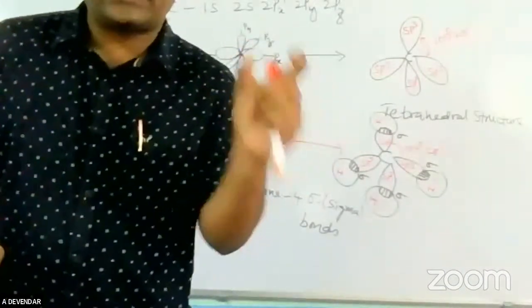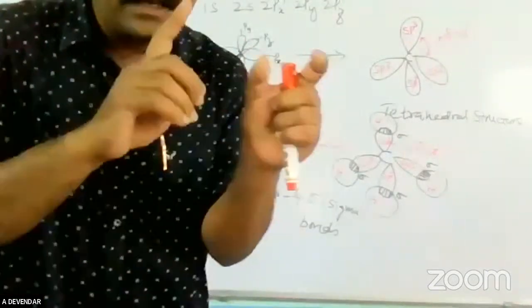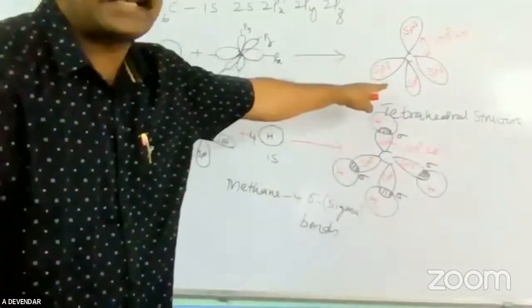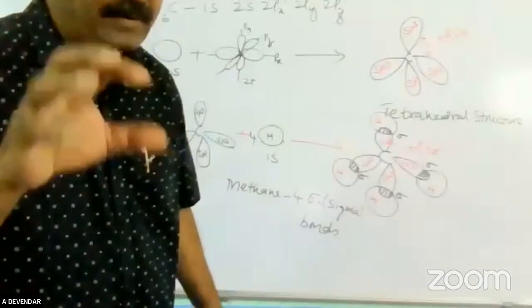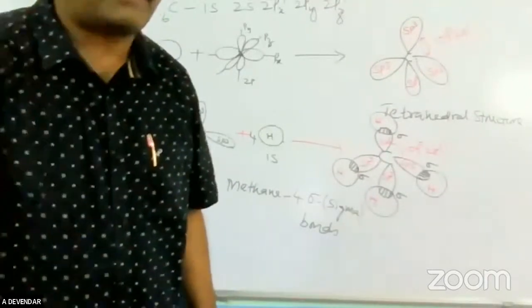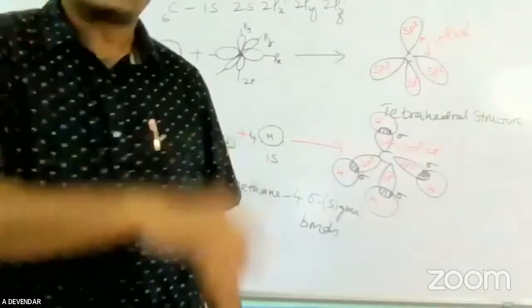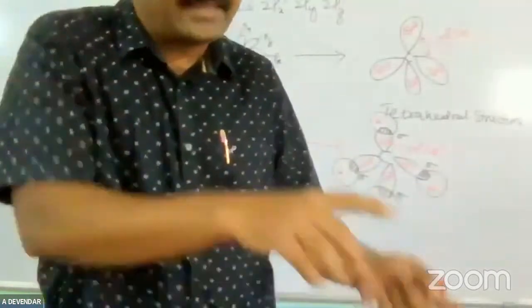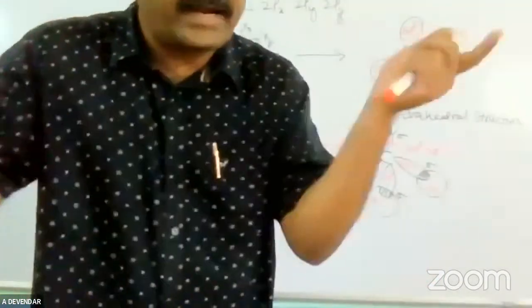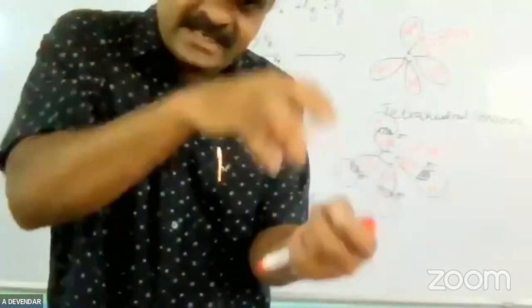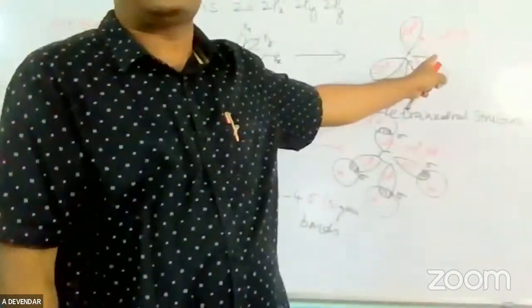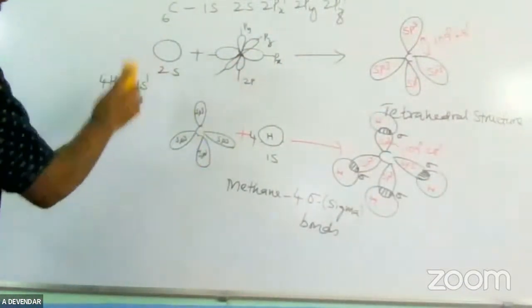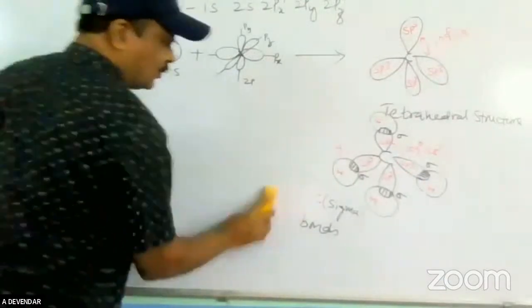First, remember what we mean by sp3: one spherical shape and three dumbbell shapes, 1 plus 3, total four. Four sp3 orbitals come, the same number of new equivalent orbitals as were mixed. This is about sp3 hybridization, and the example is the methane molecule.